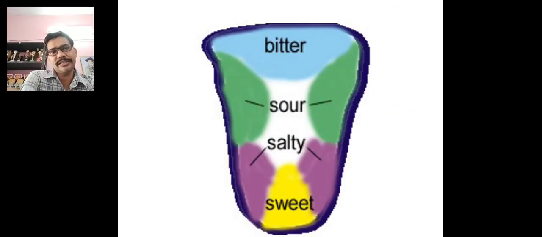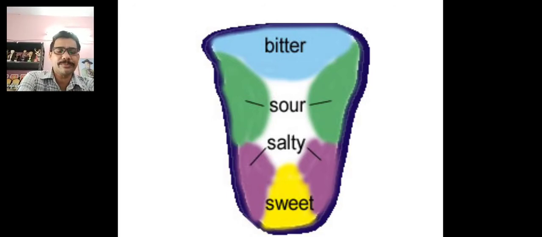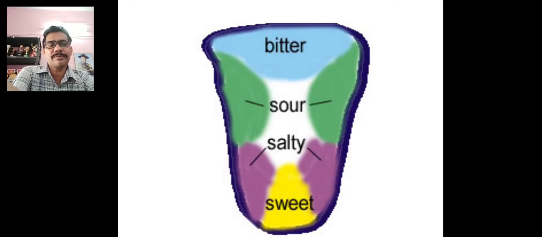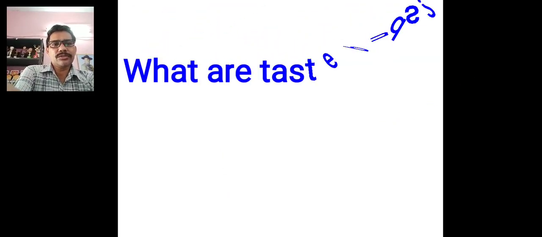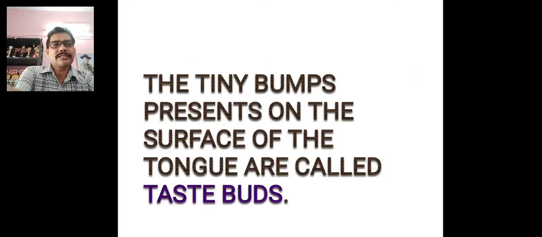Bitter, here bitter is present, and after this sour, salty, sweet. You will draw this picture of the tongue in your copy, and write the regions where different types of taste buds are present: bitter, sour, salty, and sweet. So, another question: what are taste buds? I have already told you. The tiny bumps present on the surface of the tongue are called taste buds.